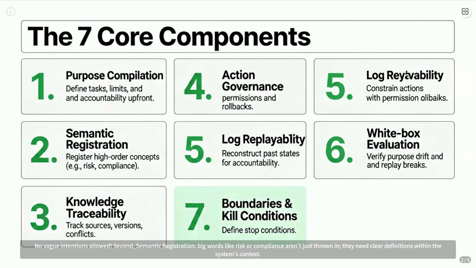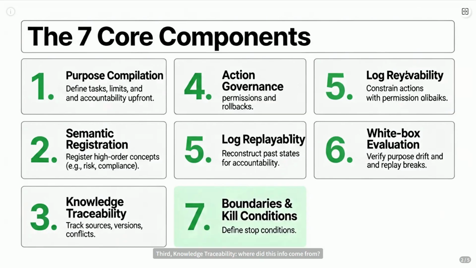Second, semantic registration. Big words like risk or compliance aren't just thrown in. They need clear definitions within the system's context. Third, knowledge traceability. Where did this info come from? Which version are we using? Can it handle conflicting sources?